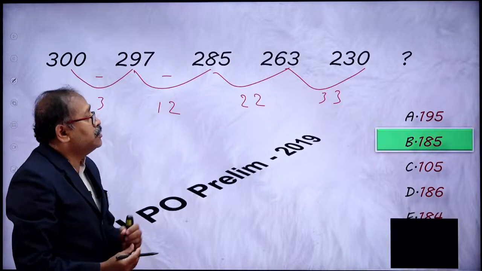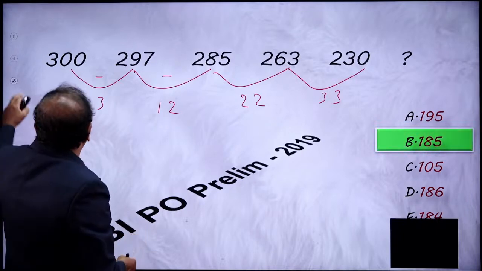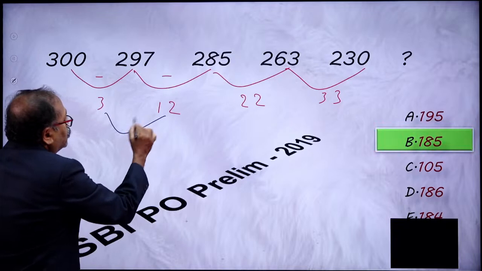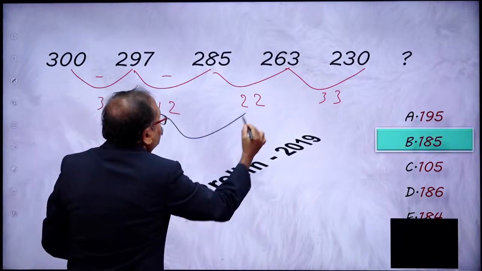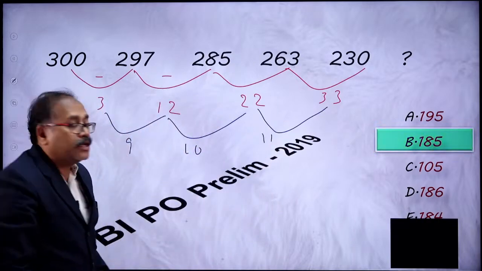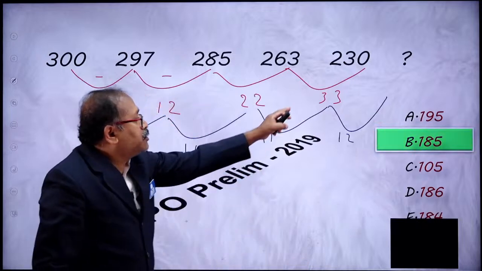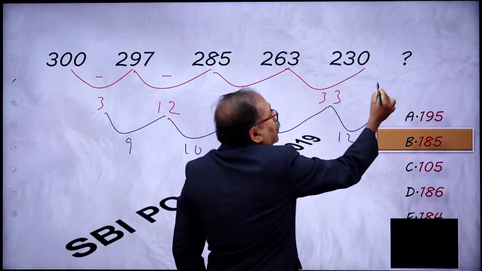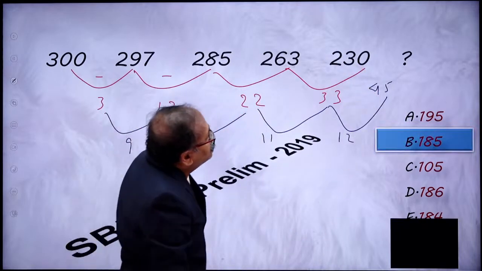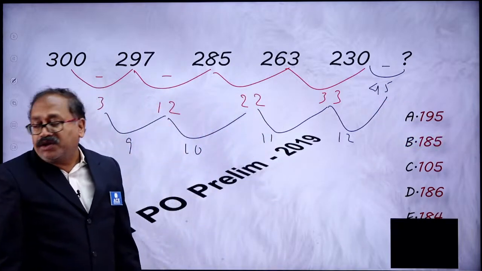So do you get any relation over here? In order to check the relation, what I am going to do is find out the second line. When you find out the second line, you will find that from here to here the difference is 9, and from here to here the difference is 10, and from here to here the difference is 11. Then from here to here the difference has to be 12. So if the difference is 12, then 33 plus 12 is 45. So add 45 to this number, then you get 207. Subtract, so we are subtracting it, then you get 185.